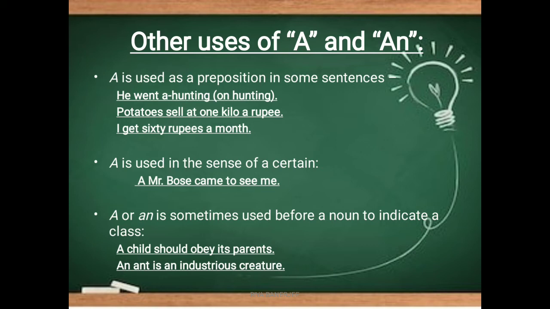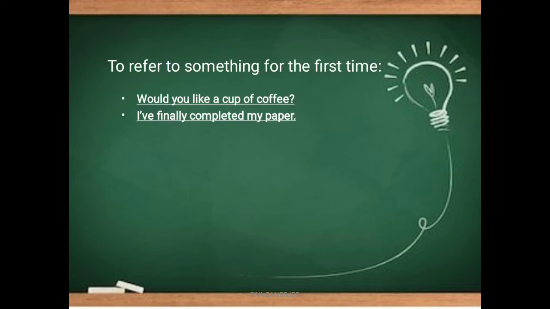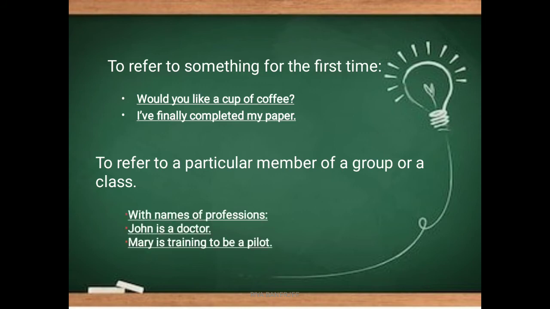A or an is sometimes used before a noun to indicate a class, like a child should obey its parents, an ant is an industrious creature. Here also, a or an is used just to indicate a particular class. Next, to refer to something for the first time: would you like a cup of coffee? I finally completed my paper. Next, to refer to a particular member of a group or a class, a is used, with names of professions, like John is a doctor, Mary is training to be a pilot.